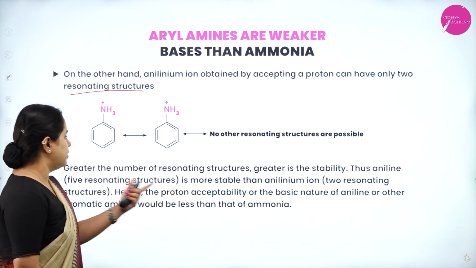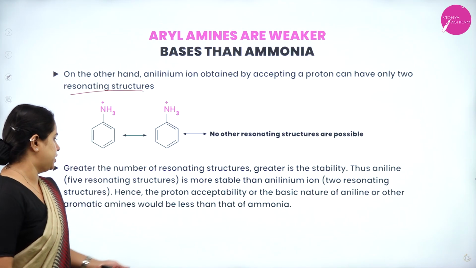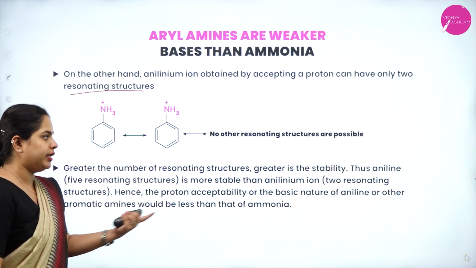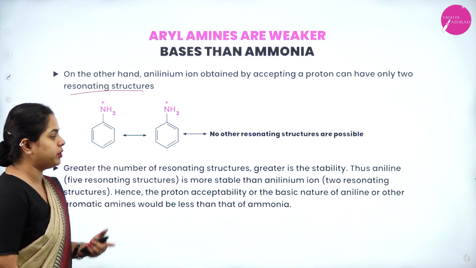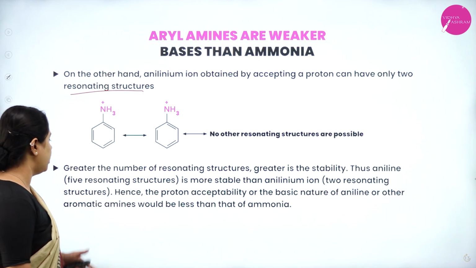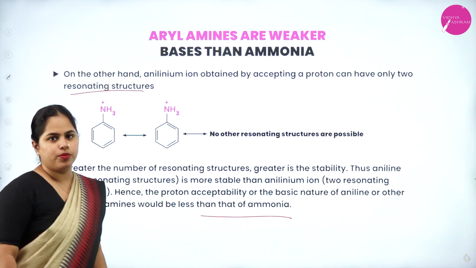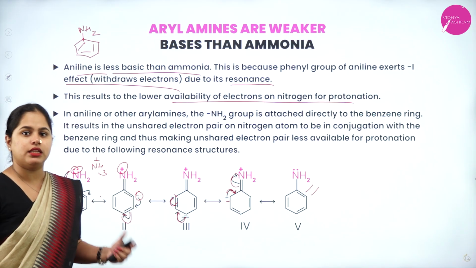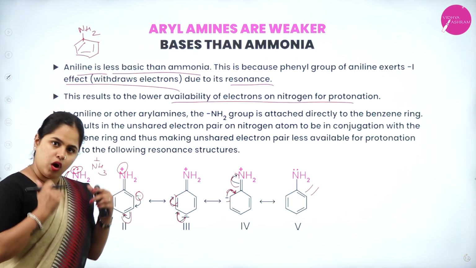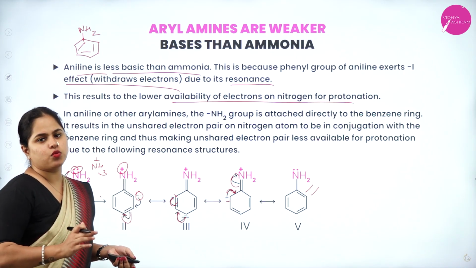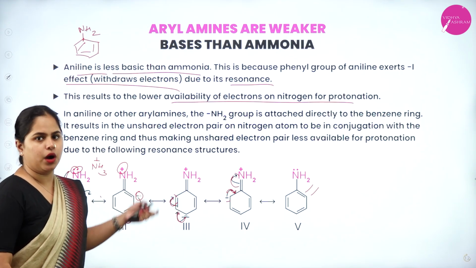We already know that. Thus, aniline has 5 resonating structures, and is more stable than the anilinium ion, which has only 2 resonating structures. Hence, the proton acceptability or the basic nature of aniline or other aromatic amines would be less than that of ammonia. Okay, so more stable means they are not ready to give their electrons. They are happy like that. They are already stable. So in that case, the basic character of aniline will be less than that of ammonia.